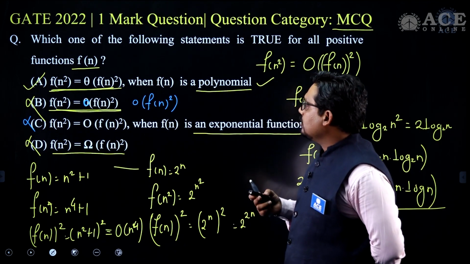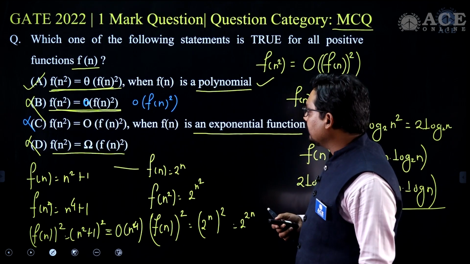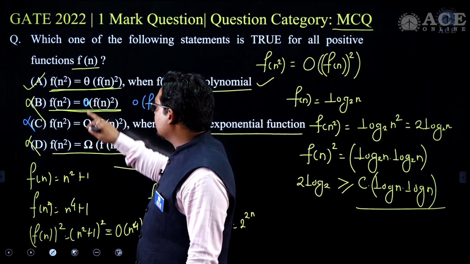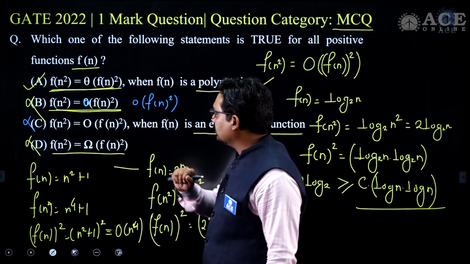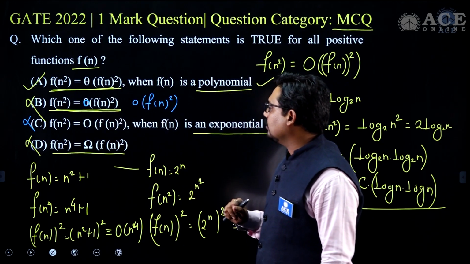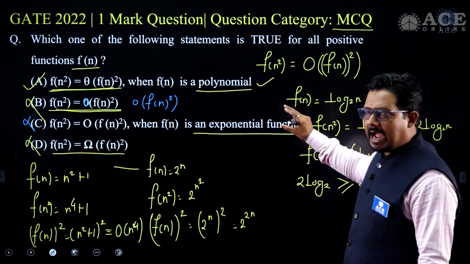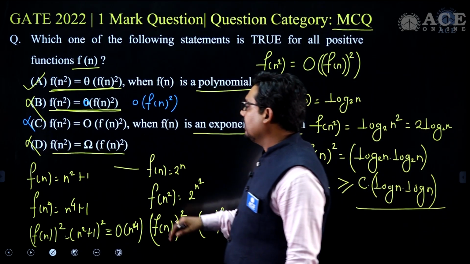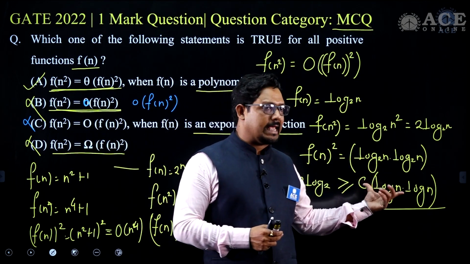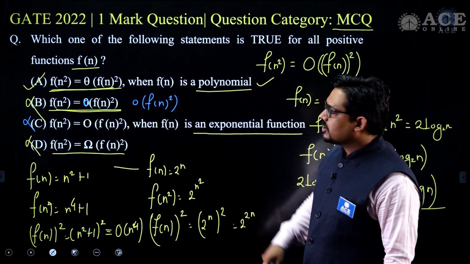Okay, this question requires a lot of understanding and thinking in the examination itself, so that you can discard other options. A few can really be discarded, like here theta small o is a simple case, though I have not written it correctly, there is a small error. This is small o notation actually, and we have f of n square is order of f of n square, where the exponential is clearly guiding you, and we can easily verify. And f of n square is omega of n square. We have to think and come up with f of n as a log n function, a logarithmic function, and we can discard option D. The answer for this one is A.